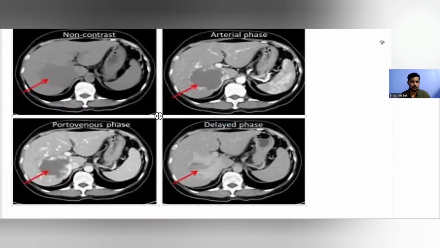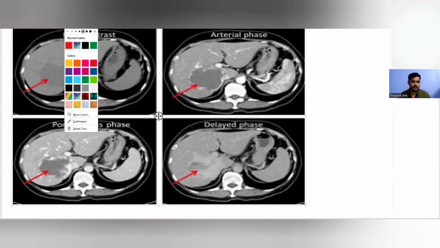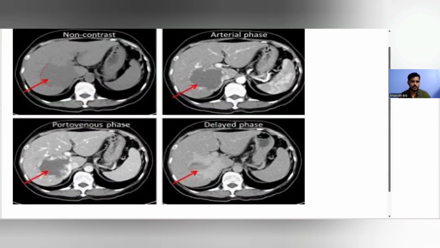And then this is one more CT scan. On the non-contrast CT, you can see that there is a lesion which is hypodense compared to the surrounding liver. Now in the arterial phase, you can see that there is peripheral enhancement, right? As it goes into the portovenous phase, the enhancement in the periphery further increases, right? There is homogeneous non-enhancement in the center, but on the periphery, this keeps on increasing.